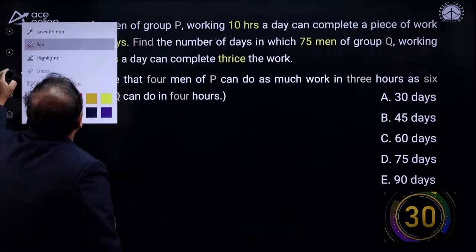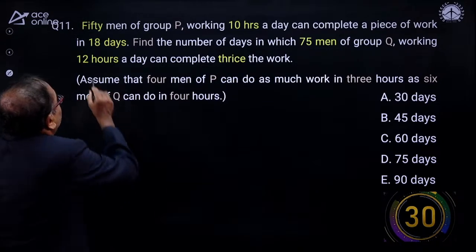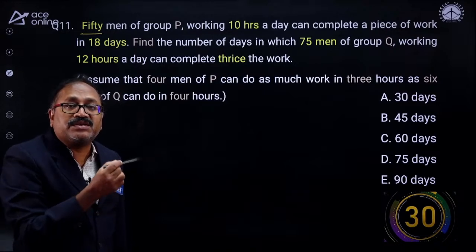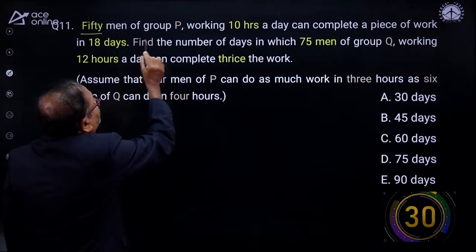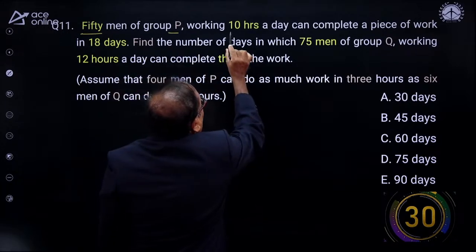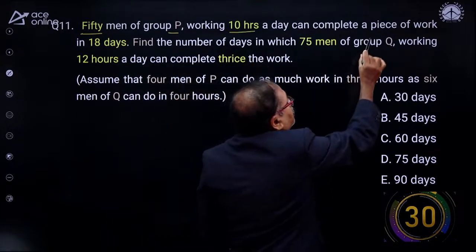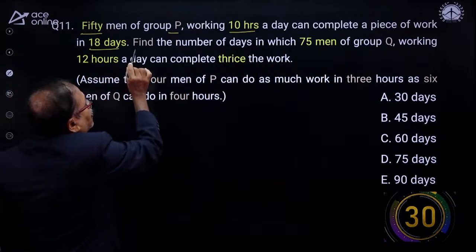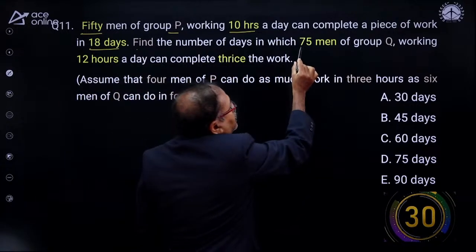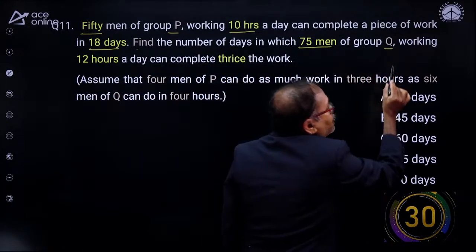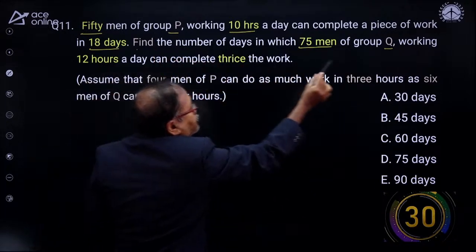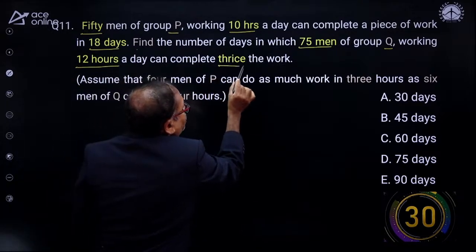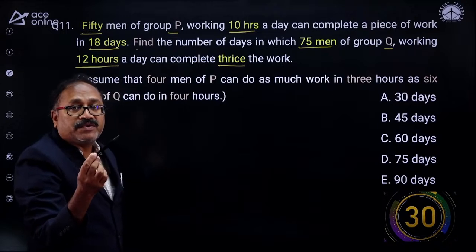And here is the question. It's a very beautiful concept you will learn in the process of answering this question. 50 men in group P working 10 hours a day can complete a piece of work in 18 days. Now find the number of days in which 27 men from group Q, this is group P, group Q, working 12 hours a day can do thrice the work, 3 times the work.